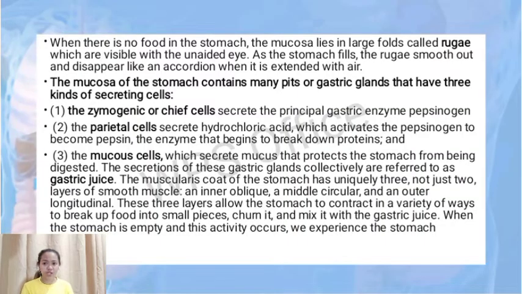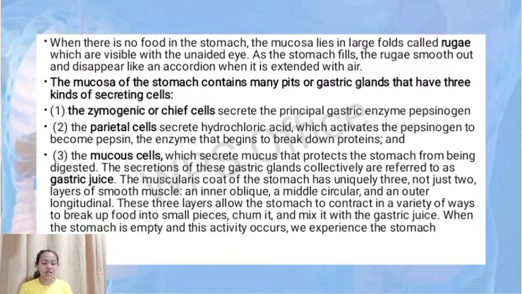When there is no food in the stomach, the mucosa lies in large folds called rugae, which are visible with the unaided eye. As the stomach fills, the rugae smooth out and disappear like an accordion when it is extended in the air. The mucosa of the stomach contains many pits of gastric glands that have three kinds of secreting cells. The zymogenic or chief cells secrete the principal gastric enzyme, pepsinogen.